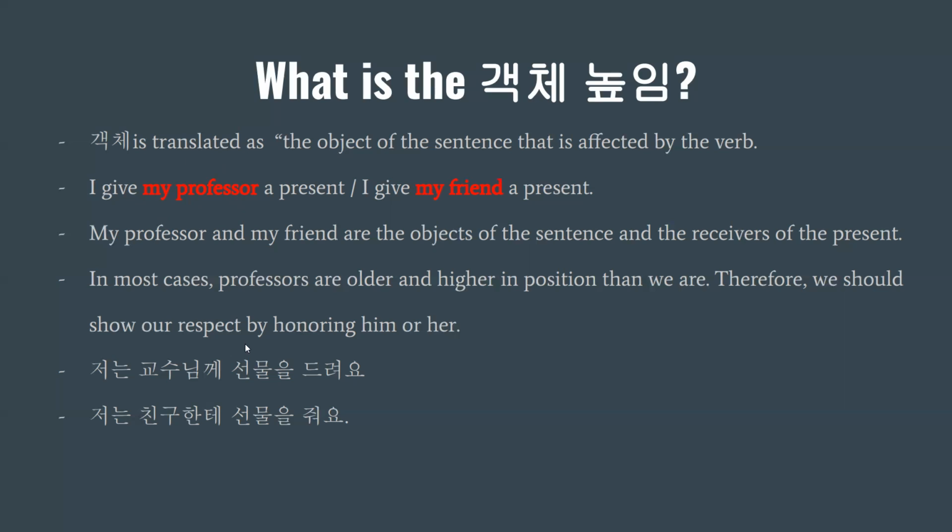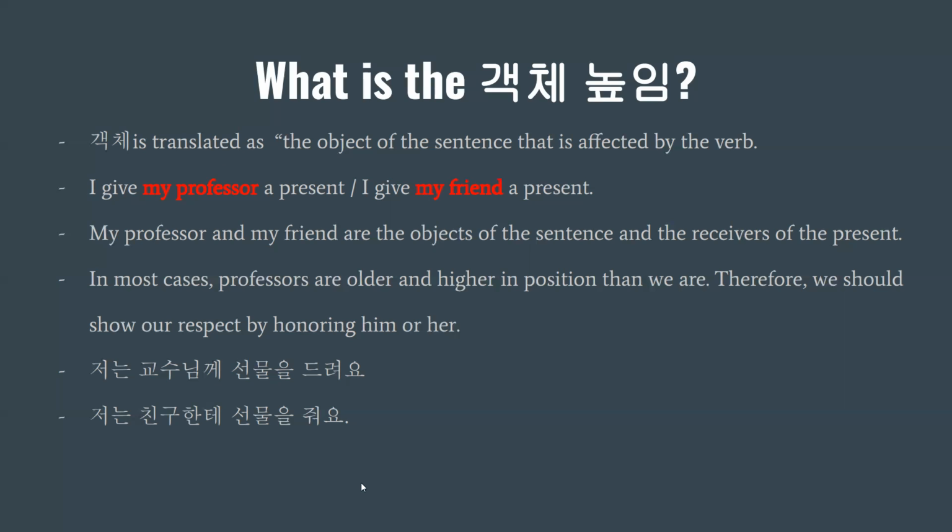So because of this, we need to apply 객체높임. So that's why we use 께. This is the object marker, the polite form of the object marker, and instead of the word 주다, we use 드려요. So in the next slides, I will explain how to apply 객체높임.